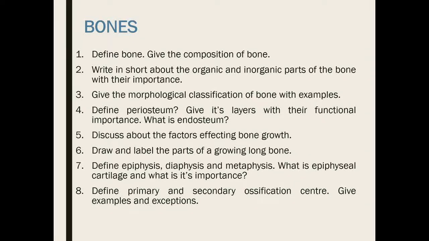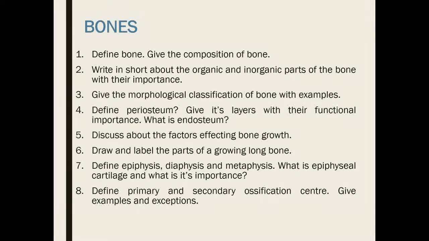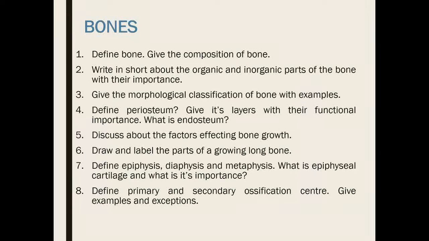Now for the first question, you know the definition, because in the definition it was living, highly vascular, mineralized, constantly changing hard form of connective tissue. In the composition, we had bone cells and the bone matrix. The bone cell was including mesenchymal cell, osteoprogenitor cell, osteoblast, osteocyte, and the osteoclast. On the other hand, the bone matrix was having water, organic part, inorganic part, and the organic and inorganic part was having their different composition.